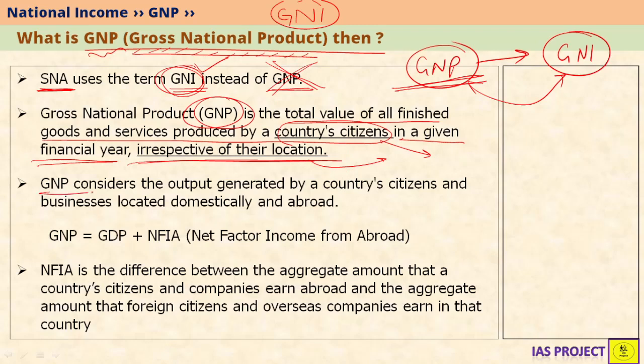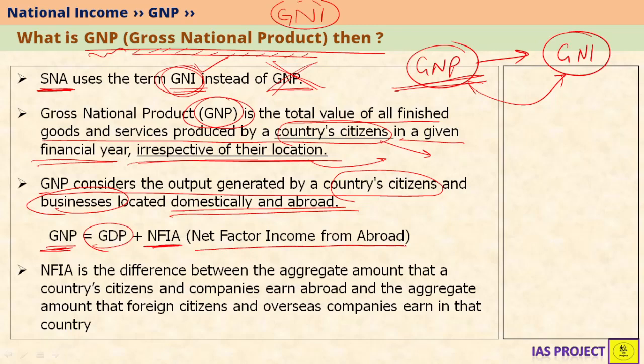So GNP considers the output generated by country's citizens and businesses located domestically as well as abroad. So if we consider this definition, we can compare GNP with GDP. GNP is nothing but GDP plus NFIA. NFIA stands for net factor income from abroad.